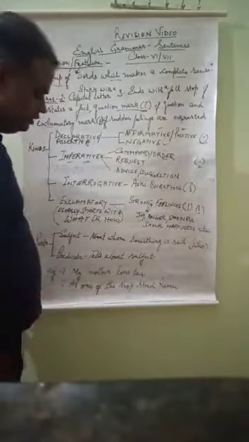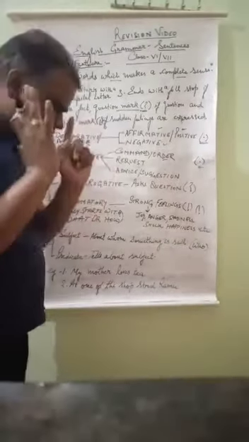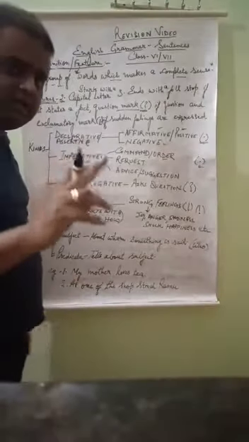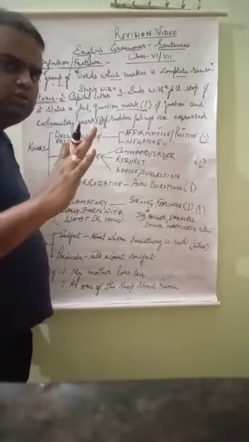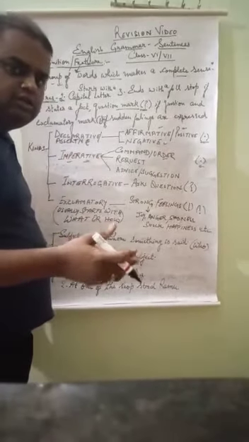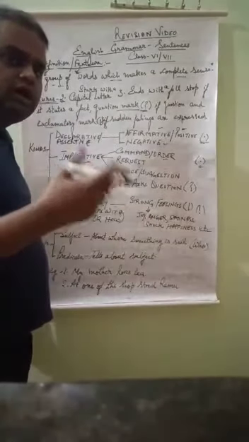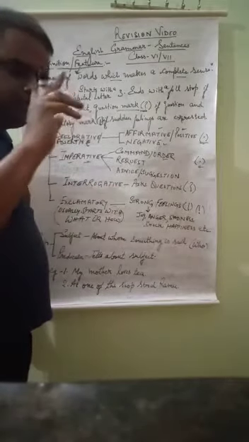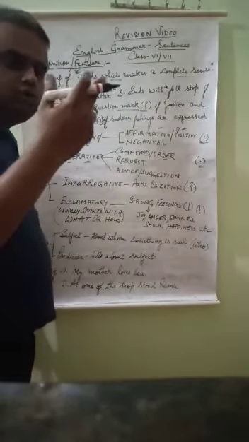My mother loves tea. Now we don't have to do anything. We only have to ask a question by adding who. Very simple formula, in so many videos I have told you. To find the subject, we have to ask who. And when we have to find an object, we have to ask what. For finding the subject, we ask who, and for finding the object, we ask what.